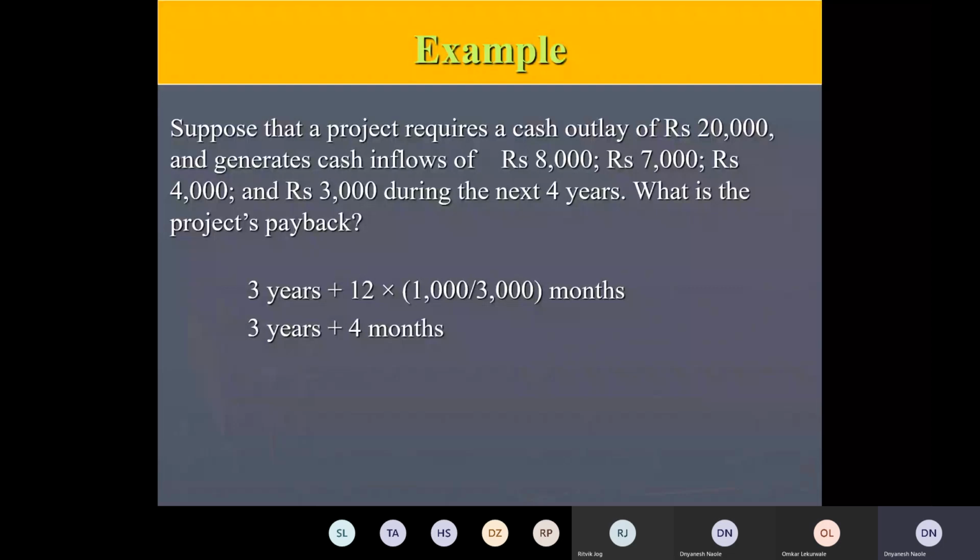The cost of capital, that rate of interest, is used to discount it and convert it into today's value. Now we'll quickly go through a problem.